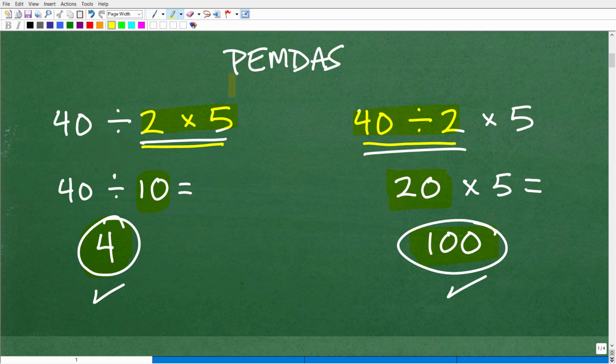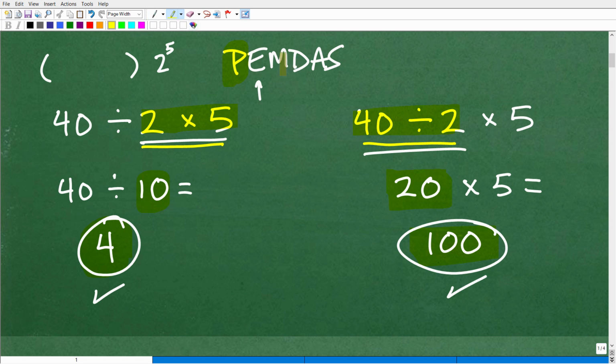So let's review this real quick, and then I'm going to explain this a little bit more thoroughly. The P here stands for parentheses. If we see things that have parentheses, we're going to do those first. Again, I'm going to go over this more thoroughly. The E stands for exponents. Those are things like powers, like 2 to the 5th. We're going to do powers next.